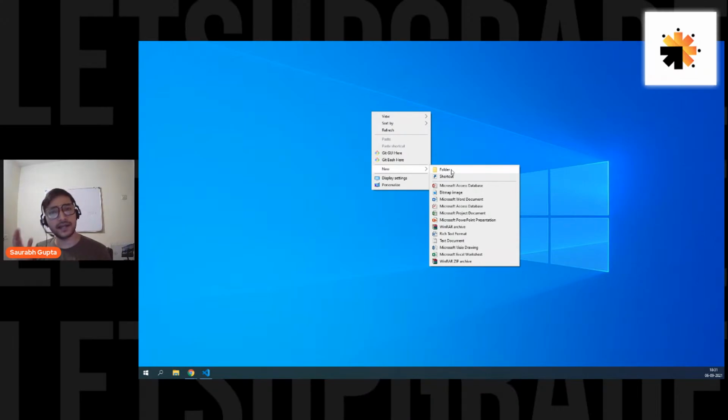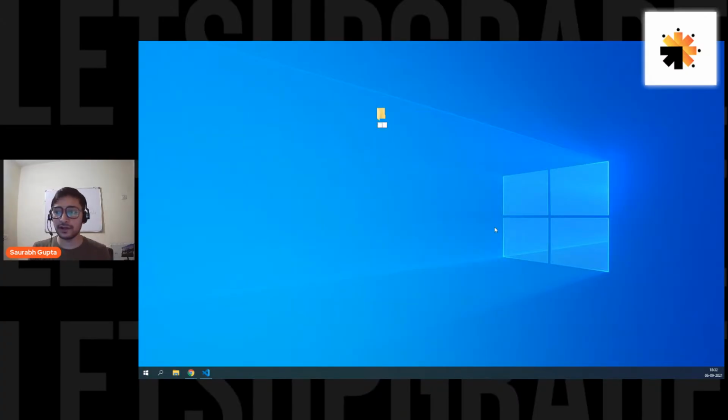For that, first of all, let's create a simple folder where we are going to store each and every file we create. This is the folder that I'm going to share with you on a daily basis, so whatever I do, I'm going to do in this. Here we go, New folder, and let's call it something like JS underscore essentials. You can name it anything. I'm simply going to name it JS underscore essentials.